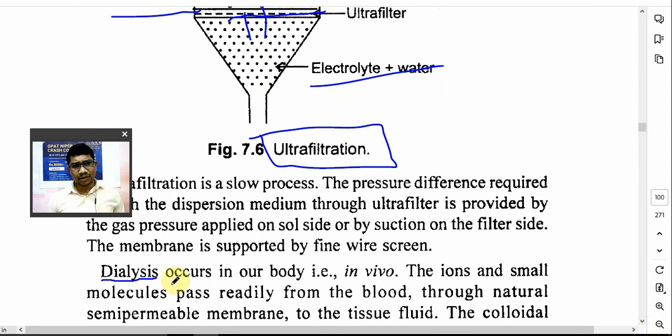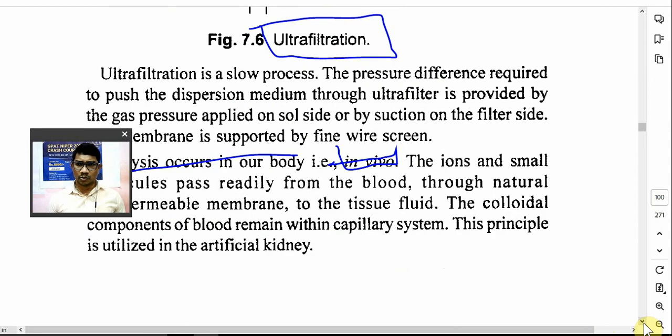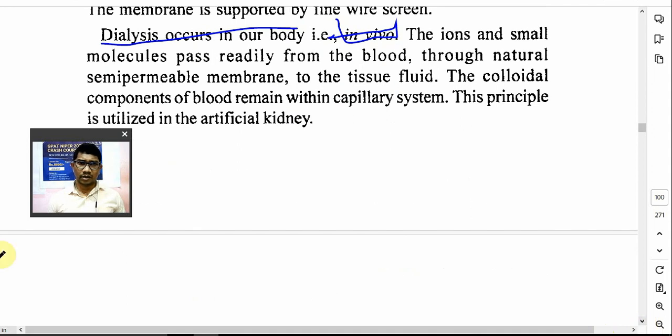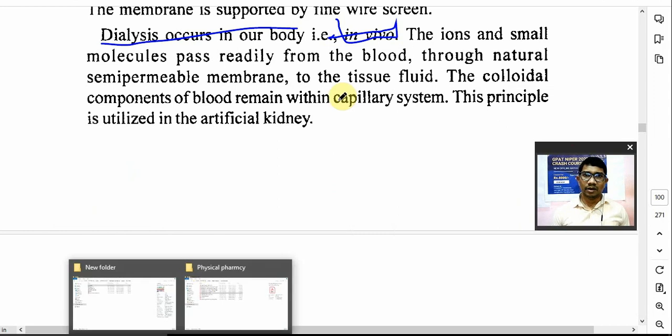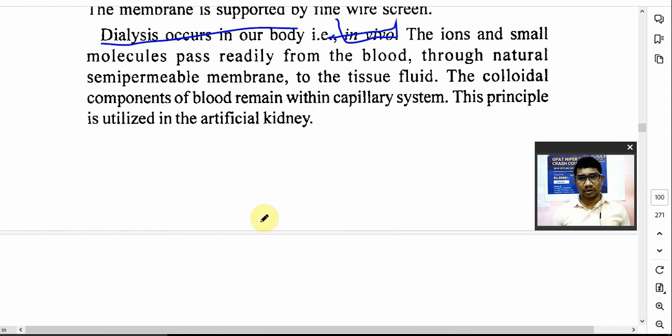Now dialysis also occurs in the body. Whatever happens in the body is known as in vivo, and whatever occurs outside the body is known as in vitro. Ions and small molecules present in the blood are separated by a semi-permeable membrane from the tissue fluid.